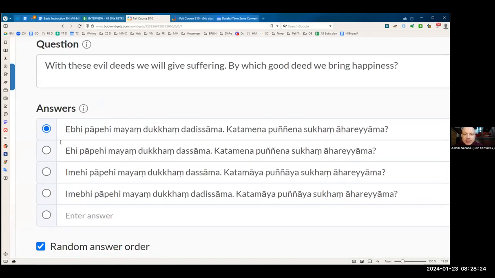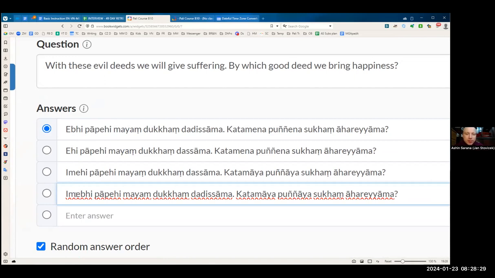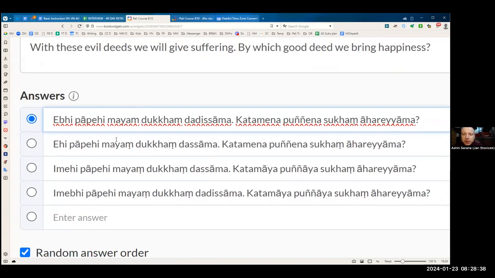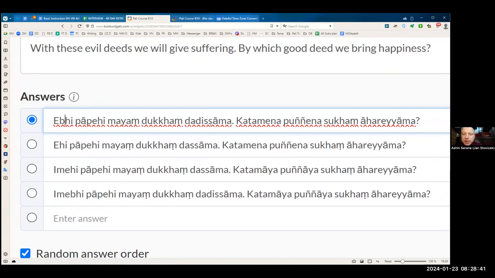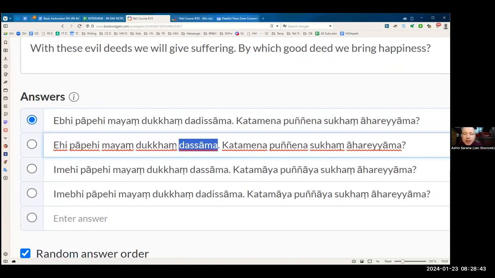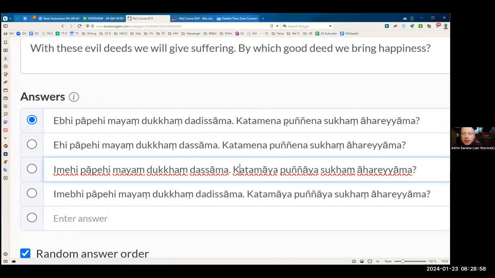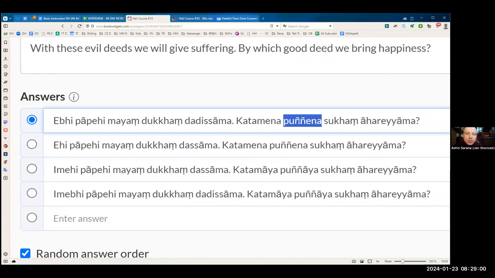With these evil deeds. So ehi, ebhi, imehi, imebhi actually is all the same thing. There are four variations. So no problem. All of these four are actually correct. And so we have to search for mistakes somewhere else. So we get a difference here. That sama or das sama. Das sama means we see. That sama means we will give. And then katamena or katamaya. So katamaya would be for feminine, but punya is not feminine. Punya is neuter. And for neuter, we need to use katamena.